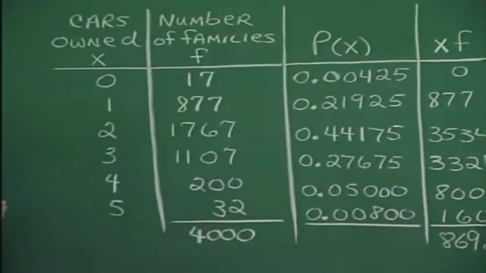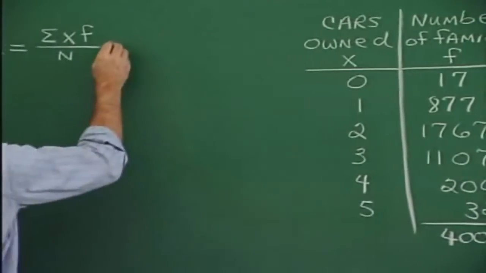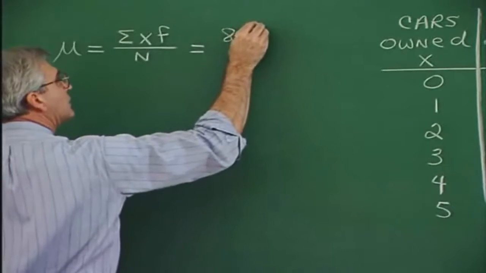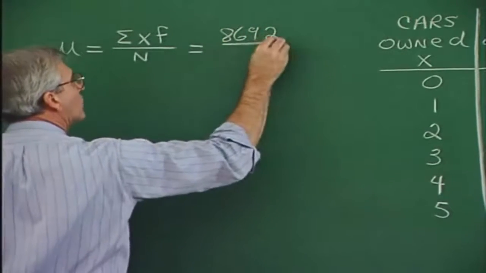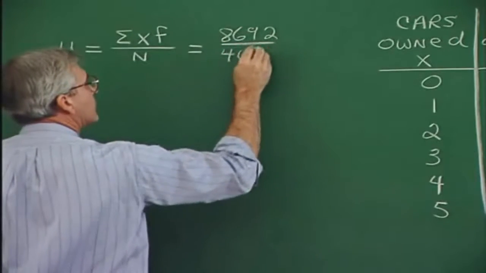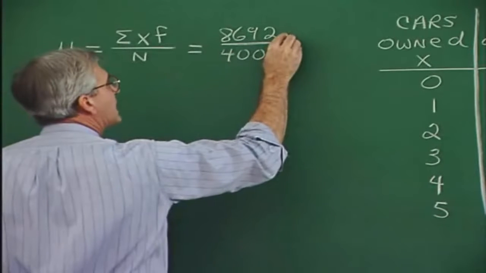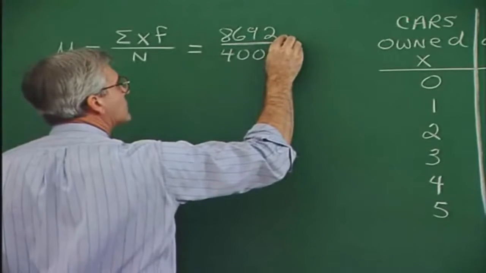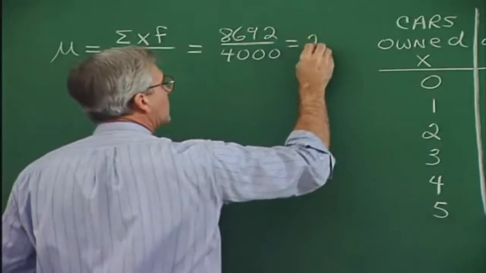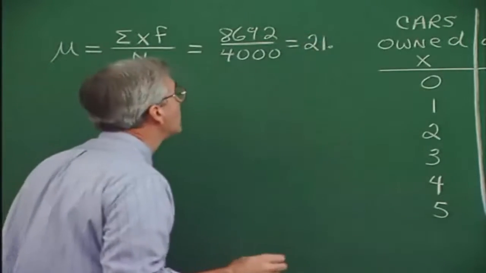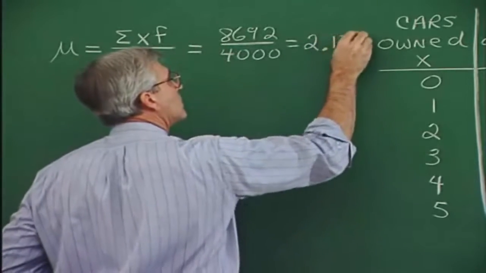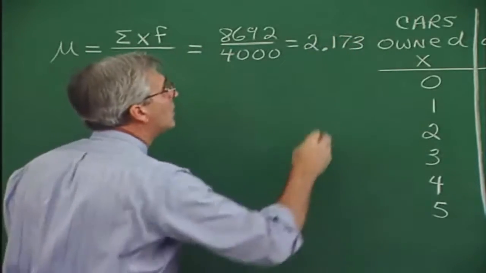So we would come back over here, and it would be 8692 over N, the number of items, which is 4,000. And we find that that value is, I think it's an exact value, 2.173.